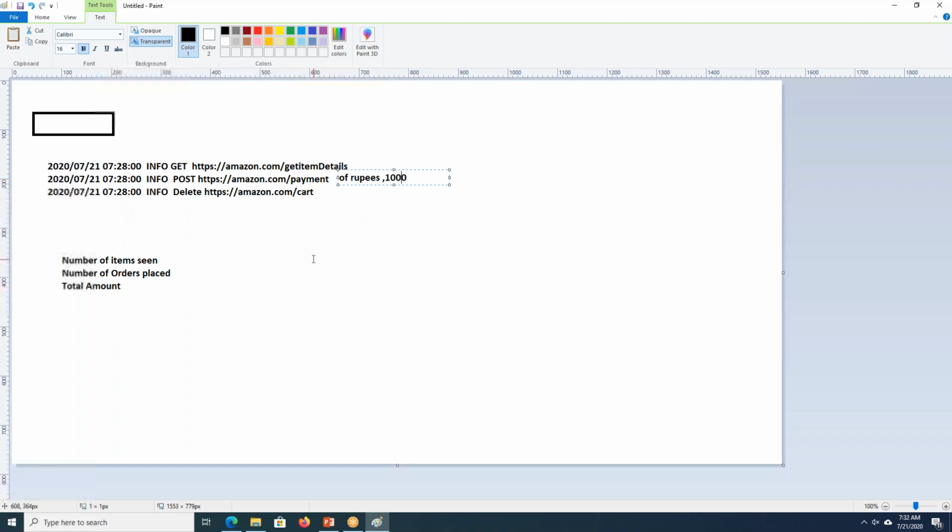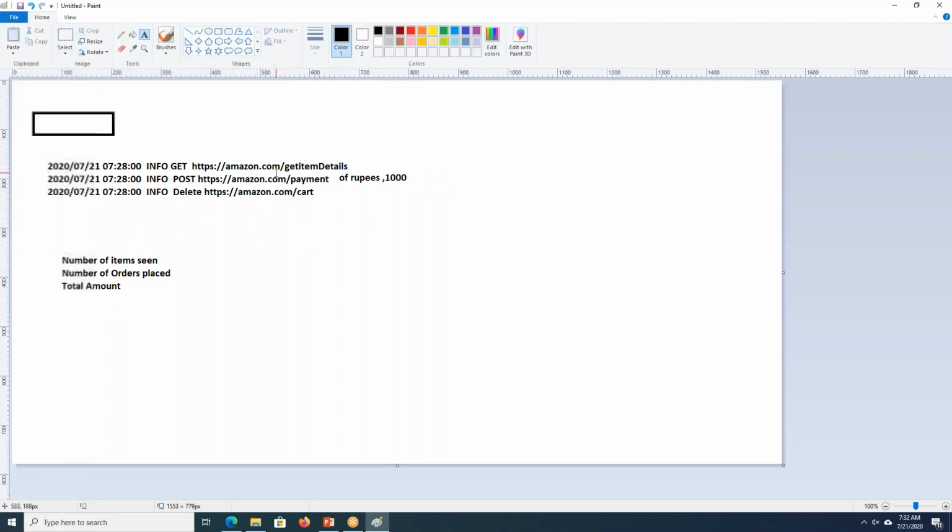So if I prepare a dashboard based on this raw data, on the fly they can see how many items have been sold or how many shipments have been done.